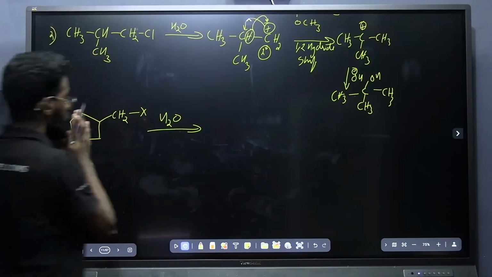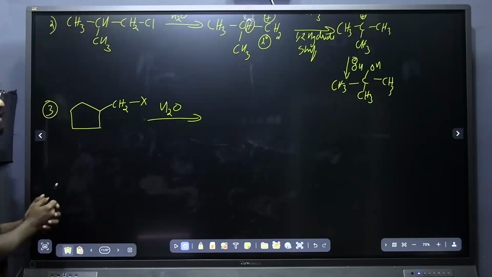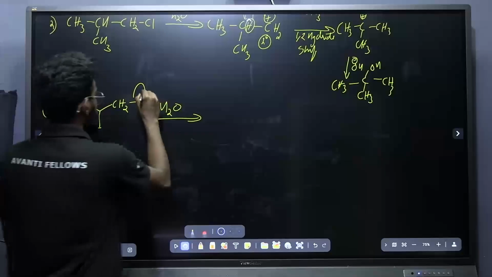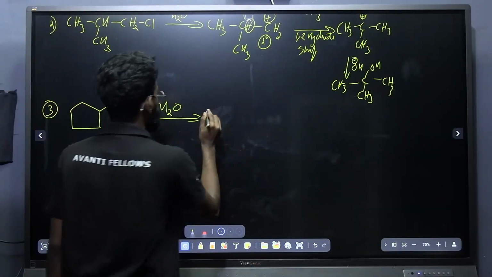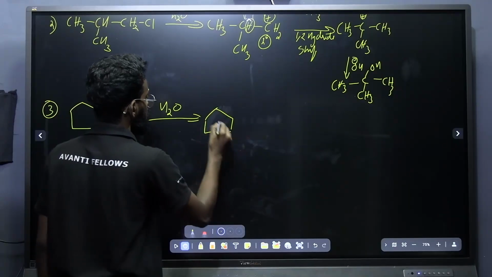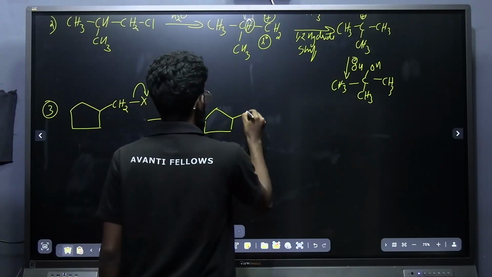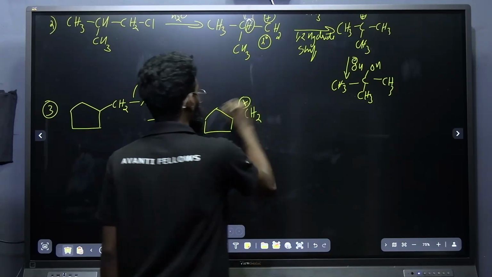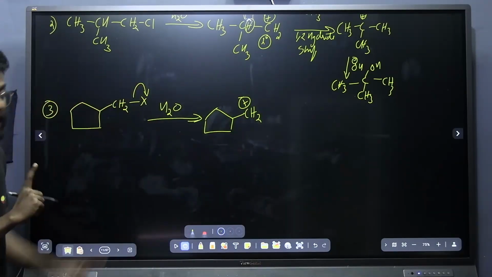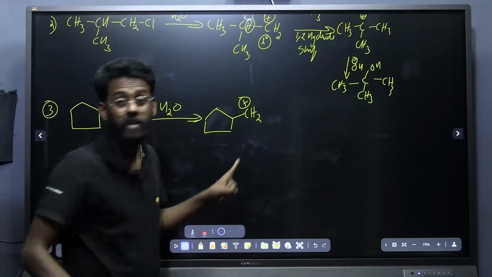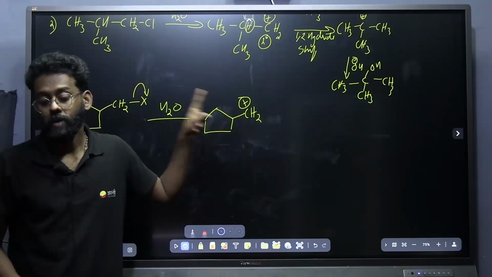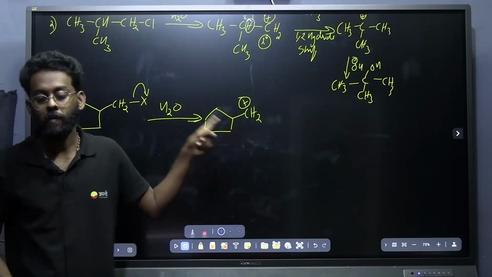Anybody got the idea? Here, one point you have to note down is about the carbocation. The first step is the leaving group leaving. That is what I will be getting. Here, CH2 plus, I got a carbocation here. Whenever a carbocation is attached to a strained ring, there will be ring expansion.